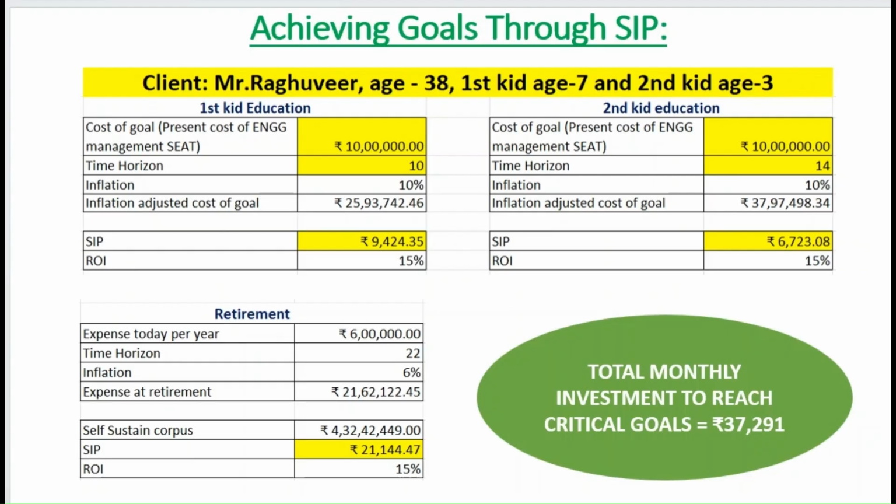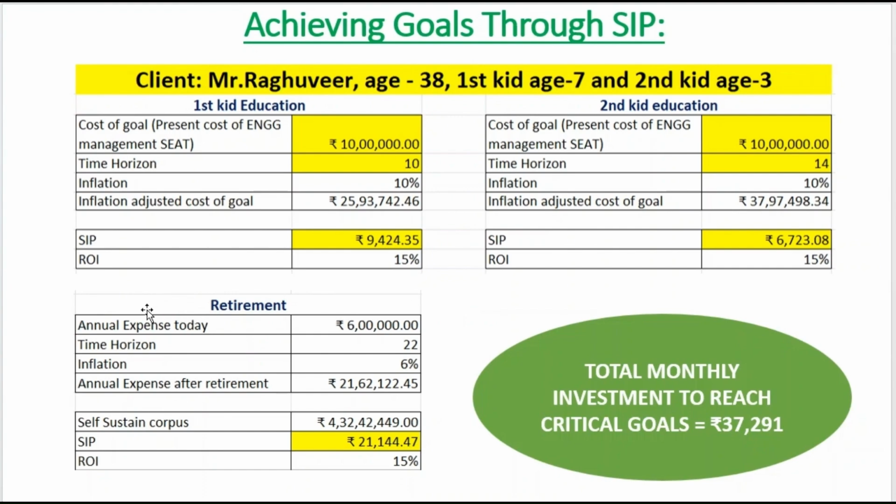Now let's repeat the same thing for the second kid also. Here the time horizon is 14 years. Here, though the amount gets inflated into a bigger value of 38 lakhs roughly, the SIP amount is smaller since we have the time advantage with us. Here also the return on investment is considered 15%, and it's a safe return.